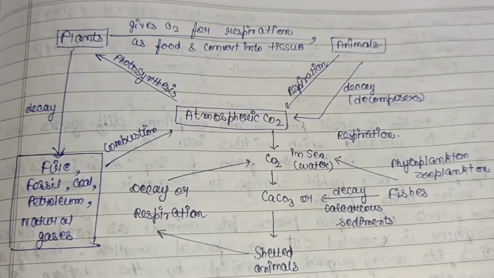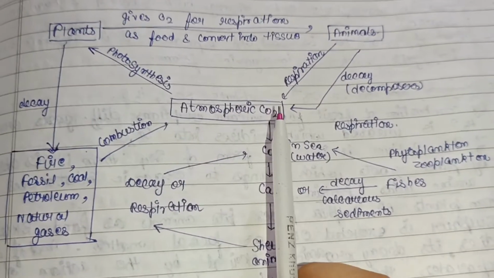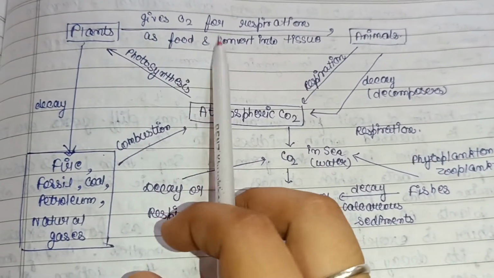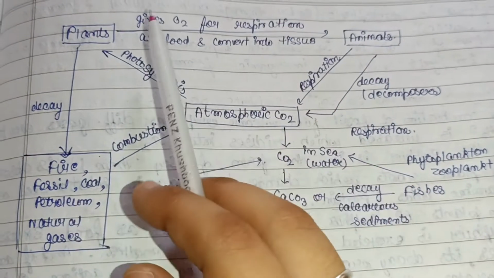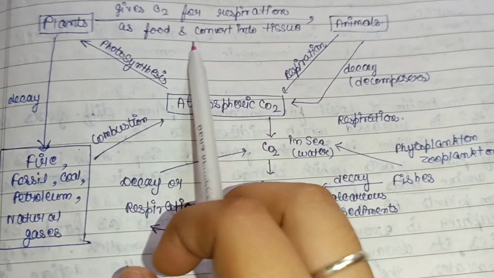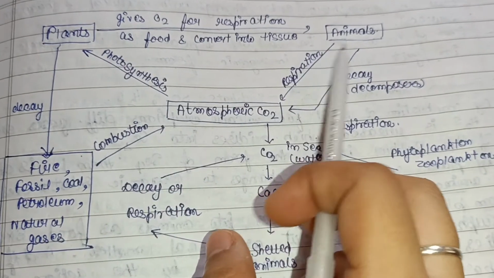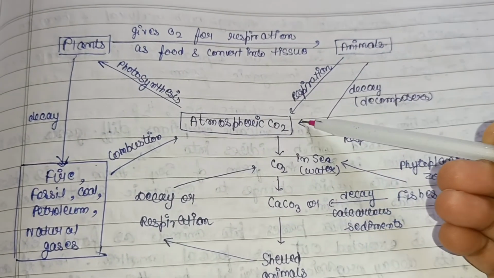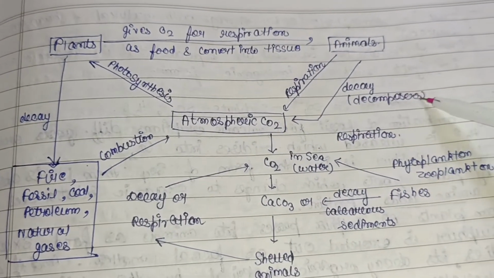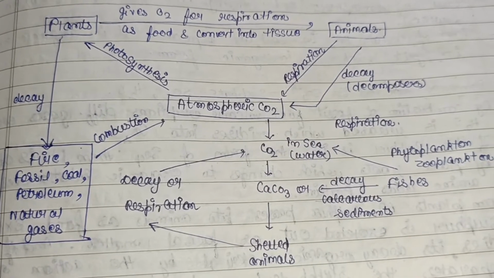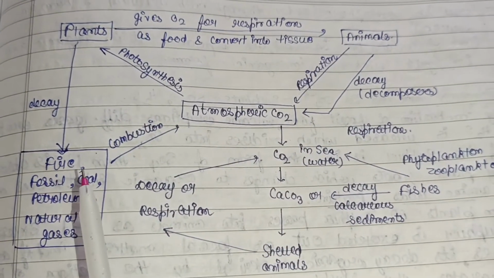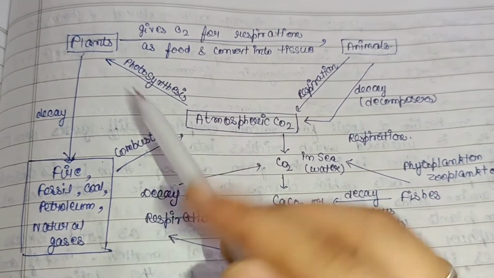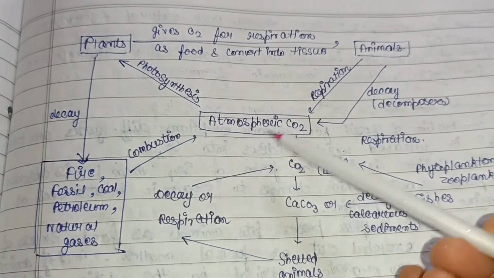So as you can see in this diagram, atmospheric CO2 is taken by plants for the photosynthesis purpose. Then they give oxygen for respiration, which is utilized by animals, and as food they store it and convert it into tissue, which is also consumed by animals. Later on, animals release CO2 by the process of respiration, and also when they die and decay, by the activity of decomposers, CO2 is released into the atmosphere again. By the combustion of fossil coal, petroleum and natural gas, they again release CO2 into the atmosphere, and by plants decaying also CO2 is released.